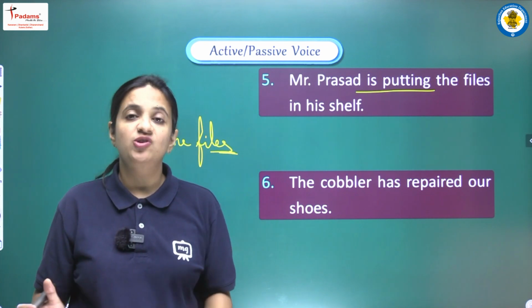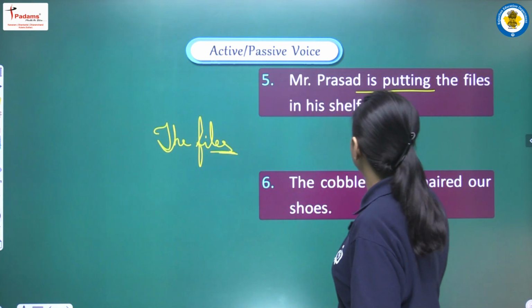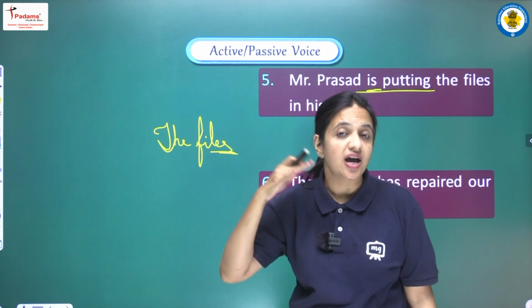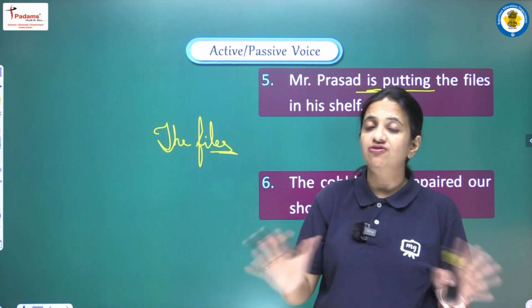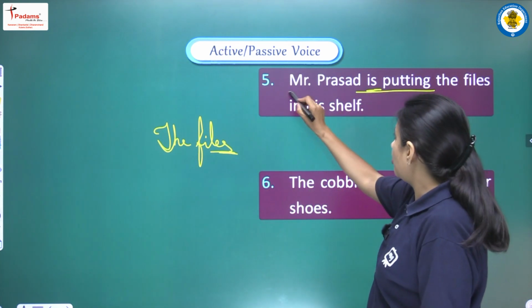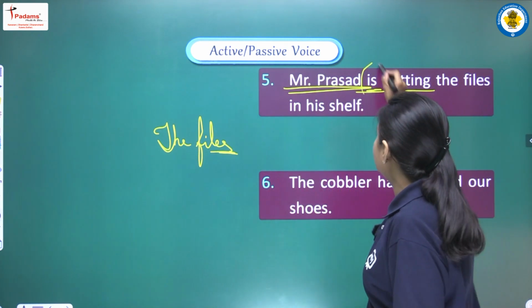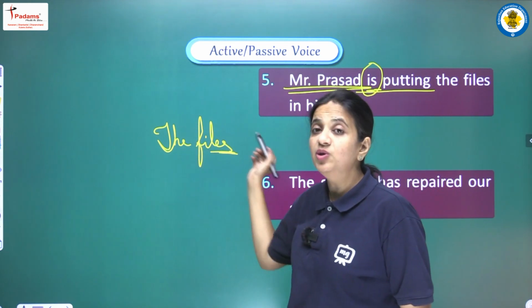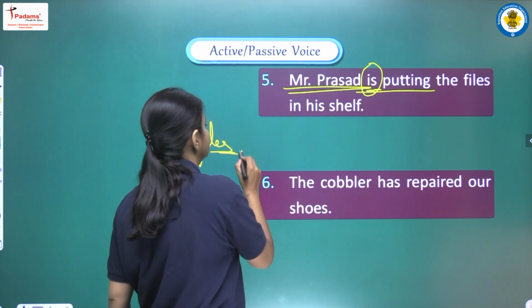Students, don't get confused, you have to be very careful about this. We don't have to write is being here, we have to write are being. Why? The reason has to be very clear, no confusion, students. We are writing are here because according to Mr. Prasad, that is a singular one, we were having is, but now we are having plural, the files. So according to that we have to write are here.